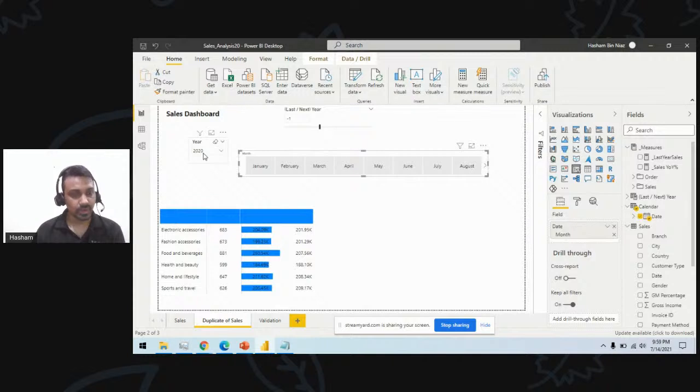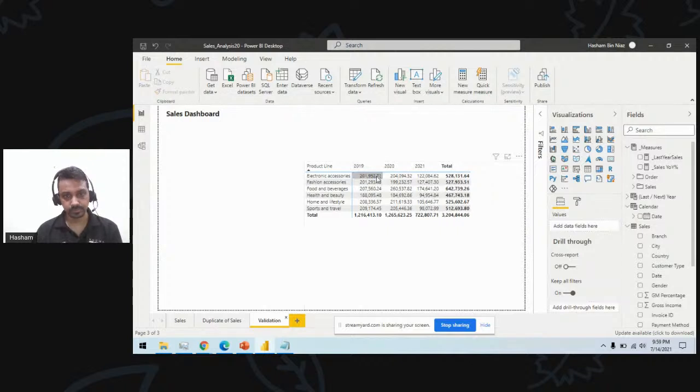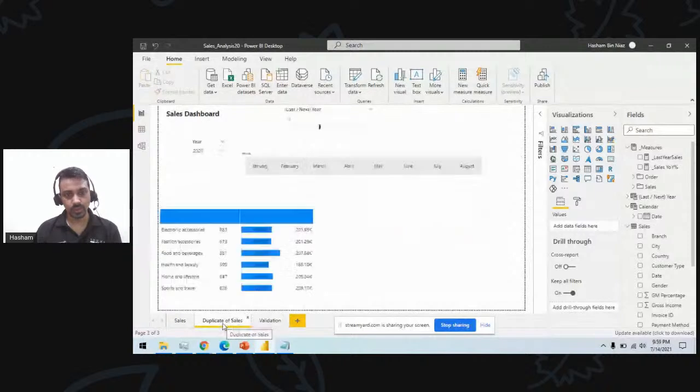So for 2020 electronic sales, it is saying 204K, and 2019 this page is showing 201K. Go to the validation page and check, because 2019 it is 201K and this is 204K. Check for sports and travel. For 2019 it is showing 209K, and this one is showing 205K. For 2019, 205 and 209K, which is correct, right?